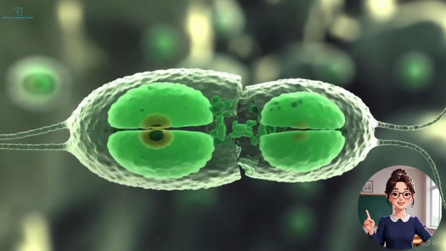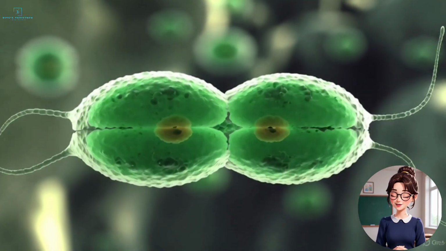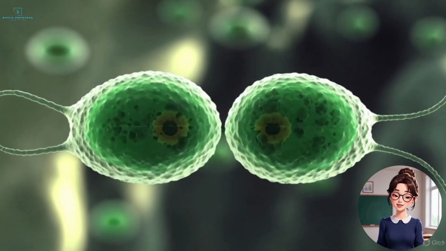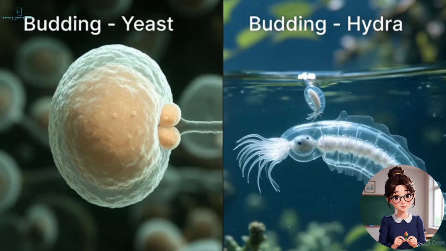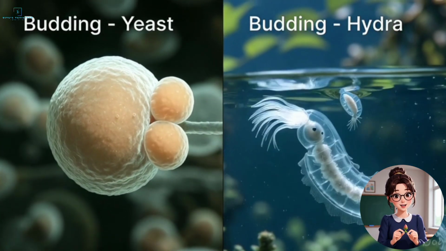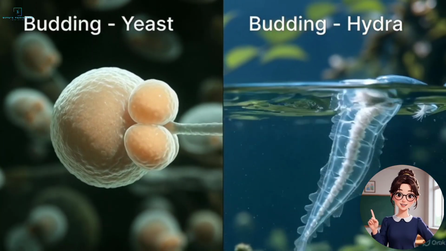Binary fission. Seen in unicellular algae like Chlamydomonas and in bacteria. The parent cell divides into two daughter cells. Budding. Found in yeast and hydra. A small bud forms on the parent's body, grows, and finally separates to live independently.